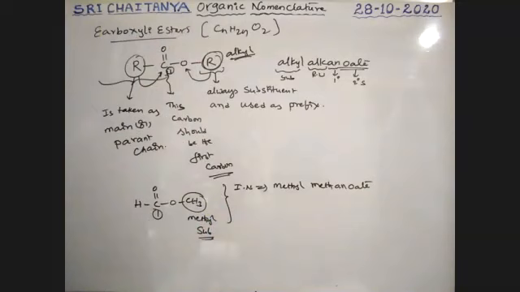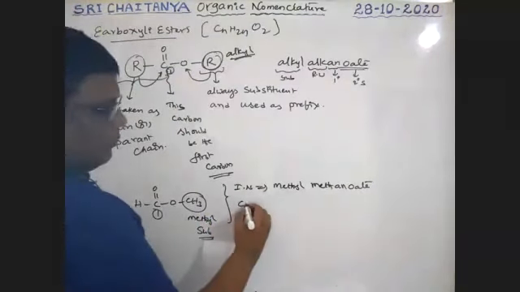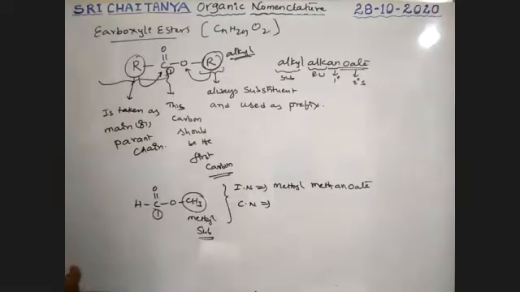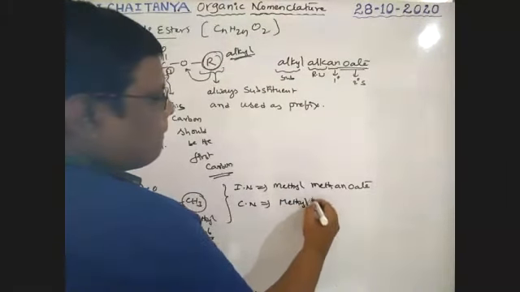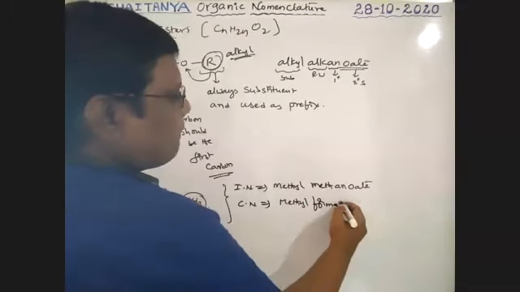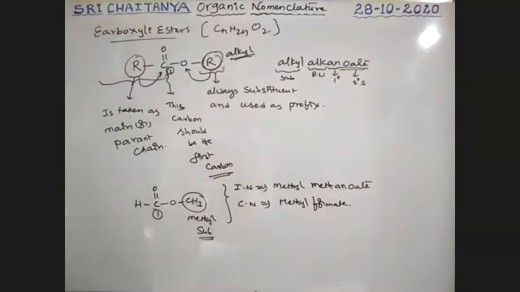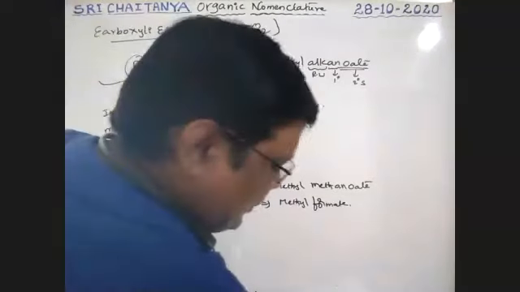Methyl methanoate is the IUPAC name, boys. But its common name is methyl formate. Methyl formate is the common name, and methyl methanoate is the IUPAC name. Let us take some more examples.